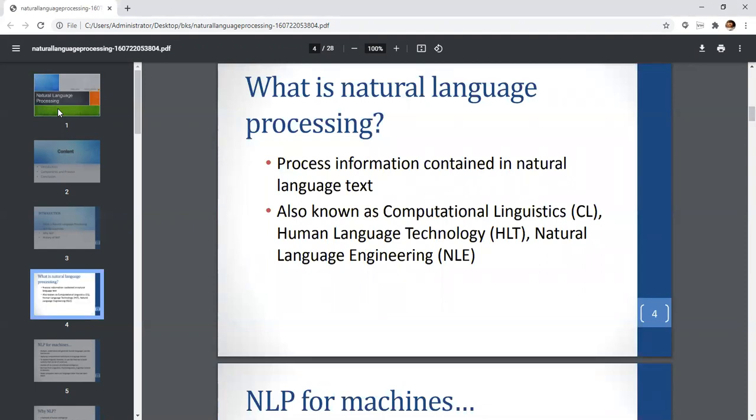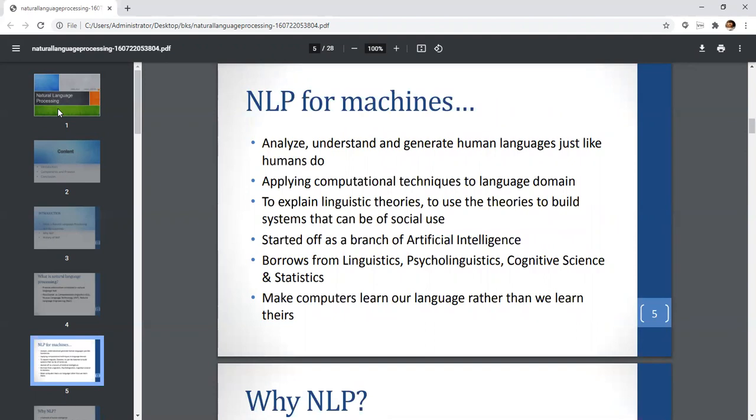What we are going to discuss today are the steps or phases of natural language processing. As we discuss the phases of natural language processing, you will realize that they closely relate to the phases of compiler design, which we have discussed earlier. NLP for machines: how is it going to work? It will analyze, understand, and generate human language just like humans do. It applies computational techniques to the language domain to explain linguistic theories, and to use theories to build systems that can be of social use. It borrows from linguistics, psycholinguistics, cognitive science, and statistics.